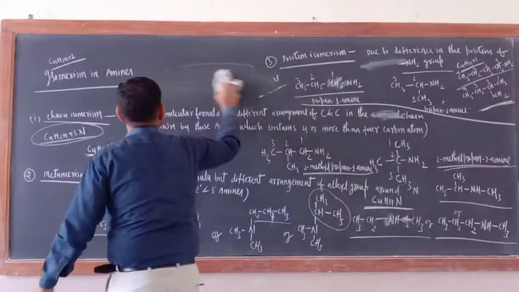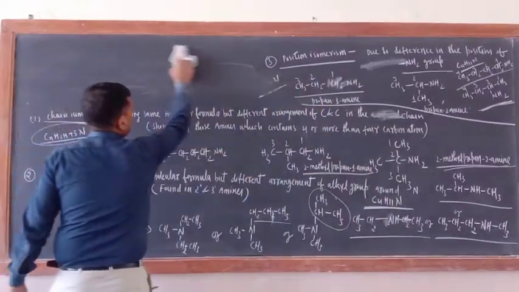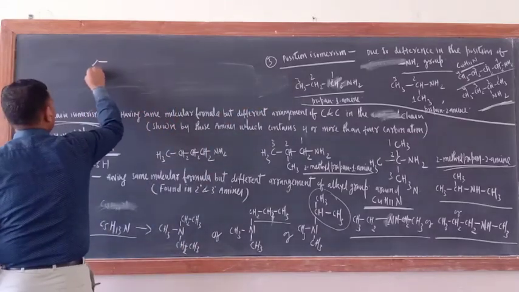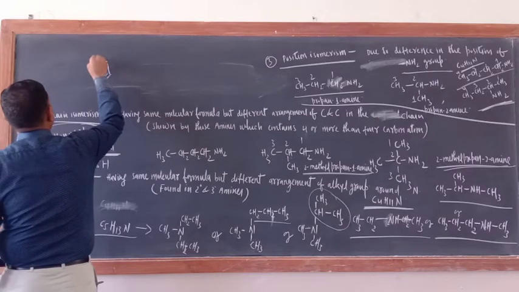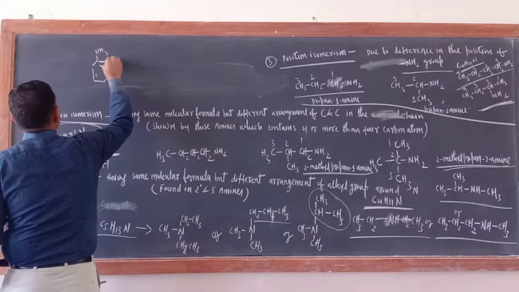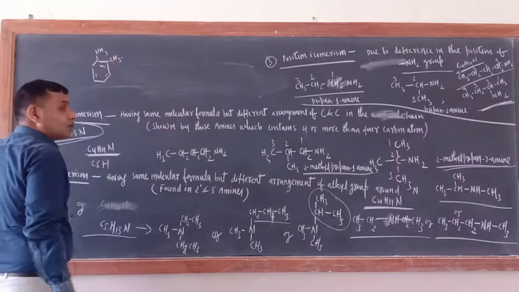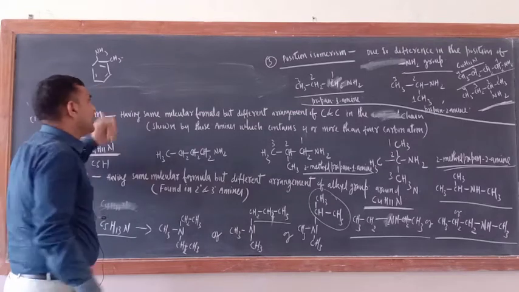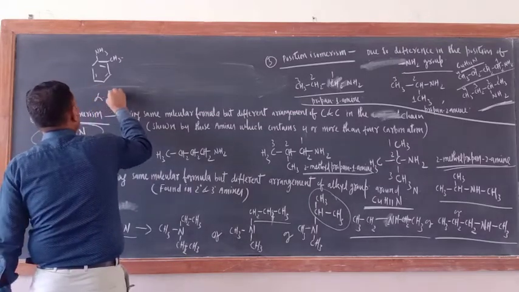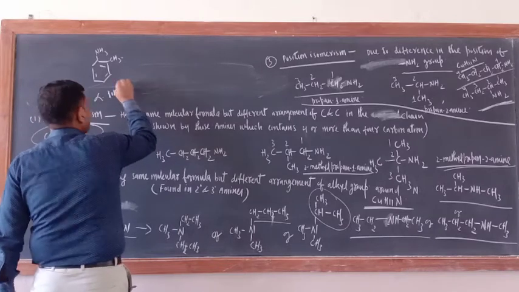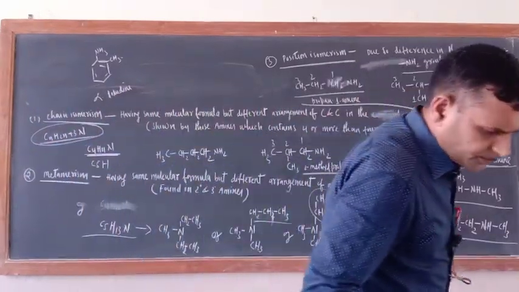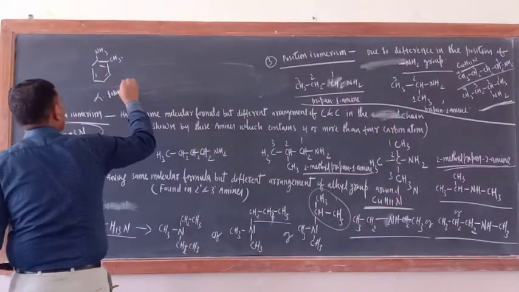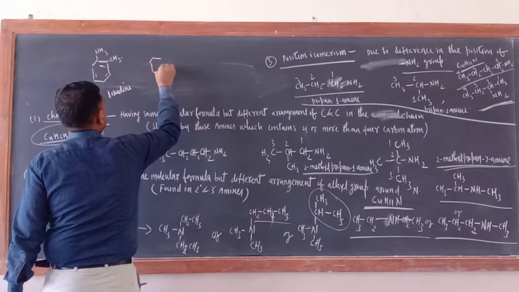Just see here. Let me delete this side. We are still discussing position isomerism only. Just see. What is this one? 1, 2, 3, NH2 and here CH3. This is orthotoluidine. The IUPAC name is 2-methyl aniline. Okay. Orthotoluidine. Okay. Toluidine. What is the next one?